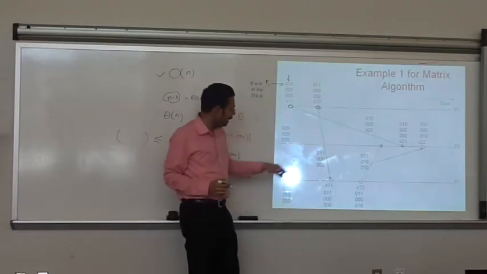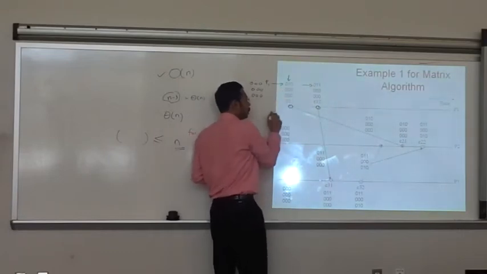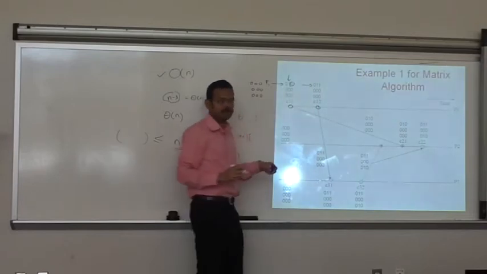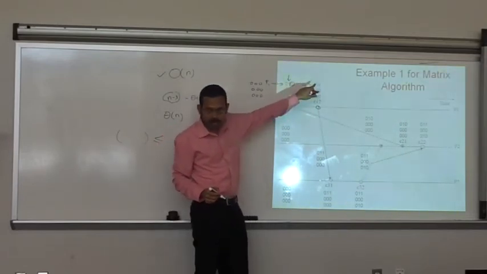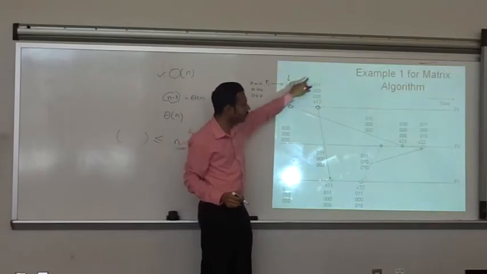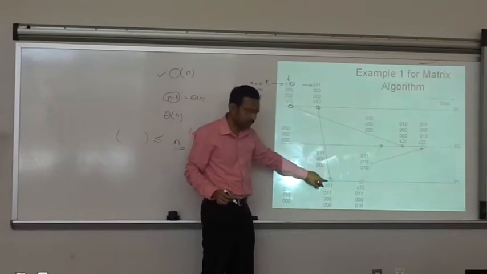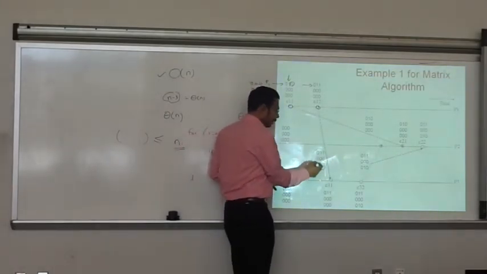To whom? To P3. So P1 again, which one will increment? The P3's entry. So this is to 3. So increment that to 1. So this is now incremented from 0 to 1. Everything else is the same. So you send that. The timestamp is the same thing, the matrix.